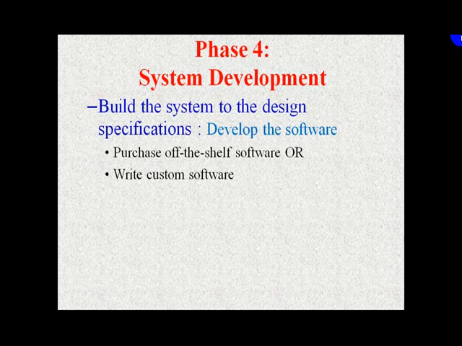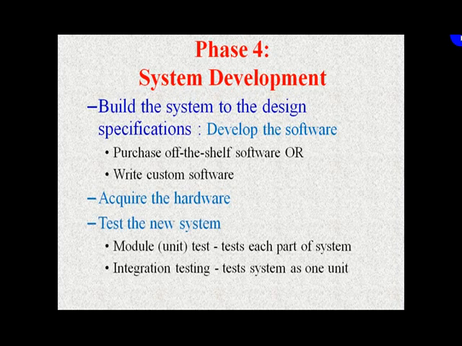So there are two options. You have to do the programming, or you can just buy the available software. You have to acquire the hardware because we are developing the whole system. It includes both. And then you have to test the new system. So you can do module-wise testing, unit testing, testing each part of the system, and then you can do an integration testing where we test the system as one unit.